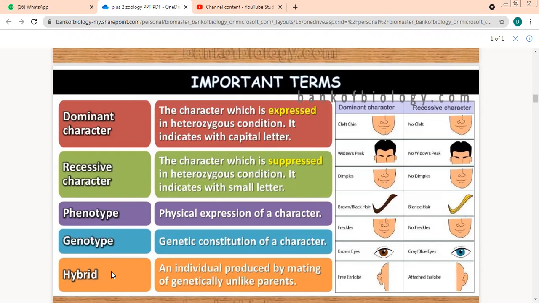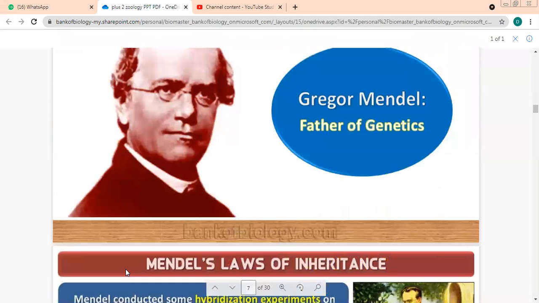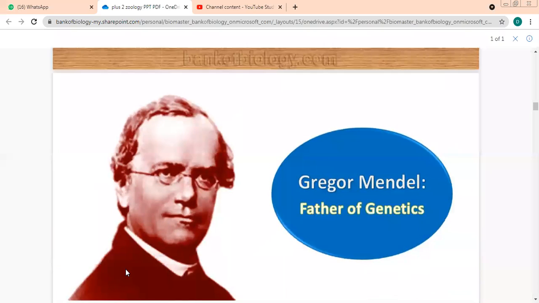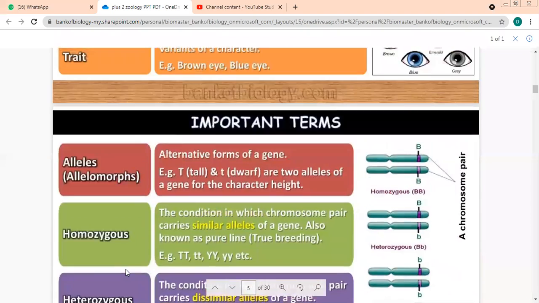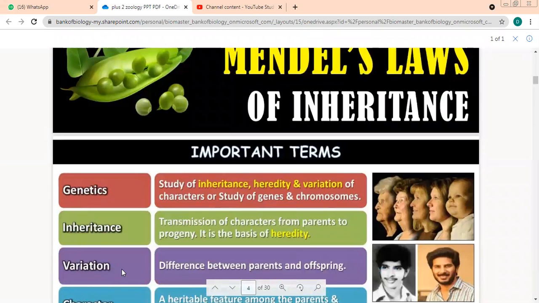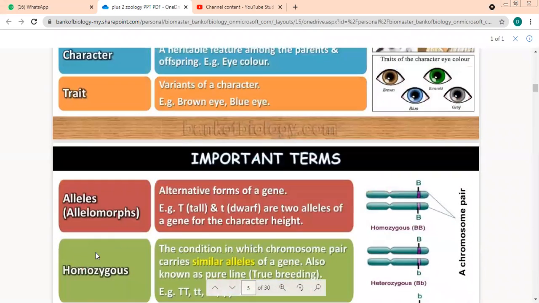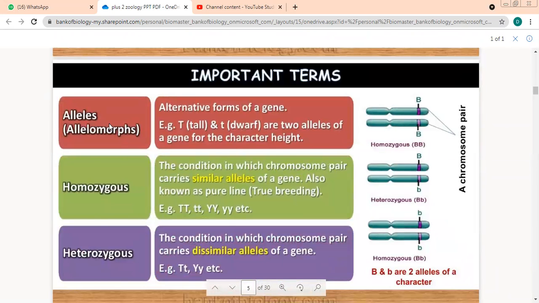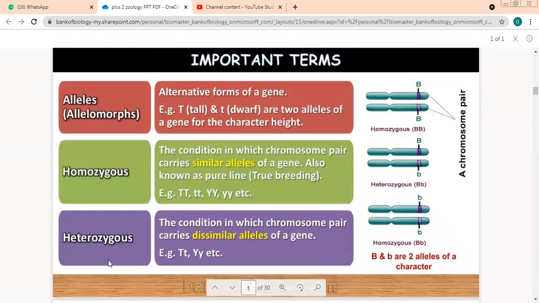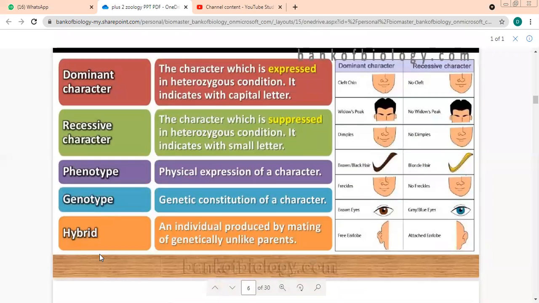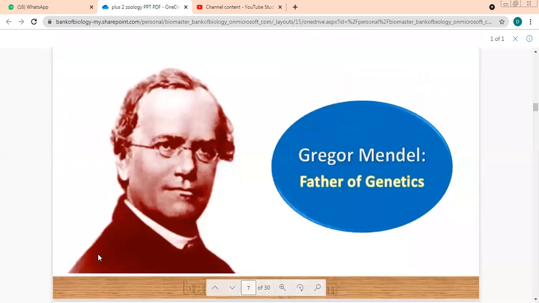Children, I'm asking once again very quickly: dominant character, recessive character, phenotype, genotype, hybrid, is it clear with everybody? I'll only start once all the things are clear. He is the man, identify him: Gregor Mendel. He is known as father of genetics. Once again, tell me if you have not understood anything. Everybody knows genetics, inheritance, variation, character, and traits. Let me know if you have any doubts about alleles, homozygous condition, heterozygous condition, dominant character, recessive character, phenotype, genotype, and hybrid.